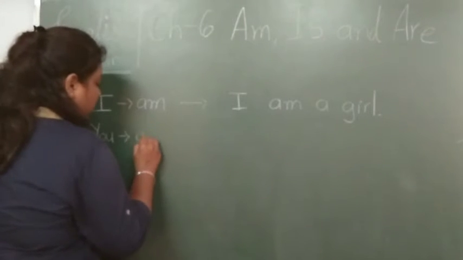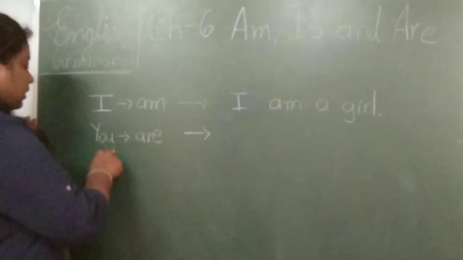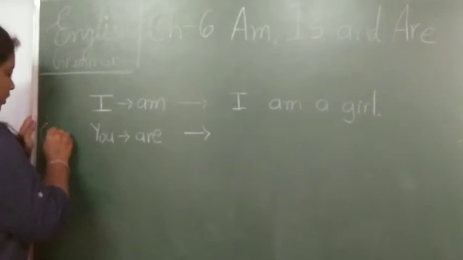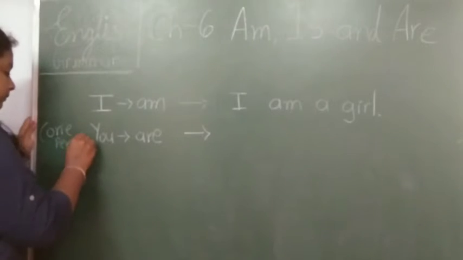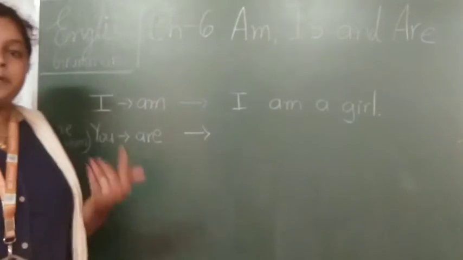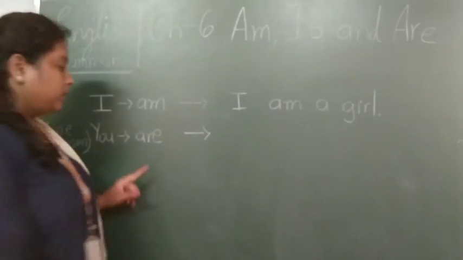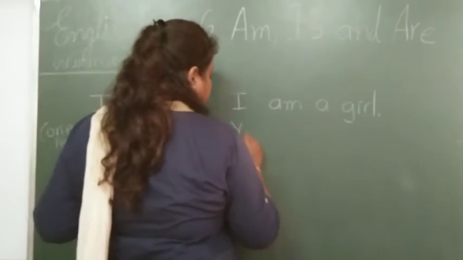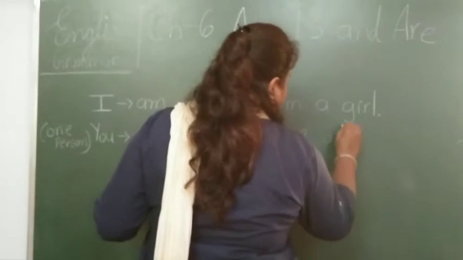Okay. So we will use are with you. But when? Where you is about one person. When you are speaking to one person, that means you are a boy, right? So you can write here: you are a boy.